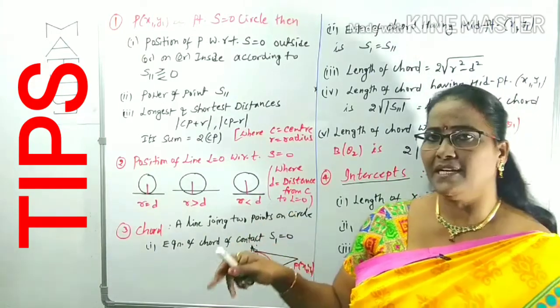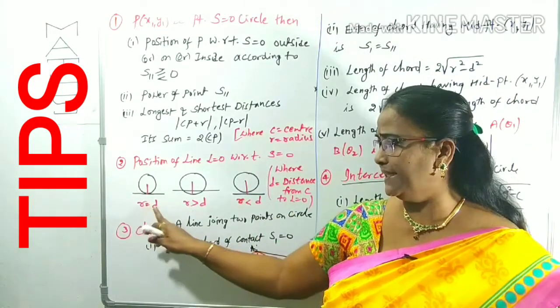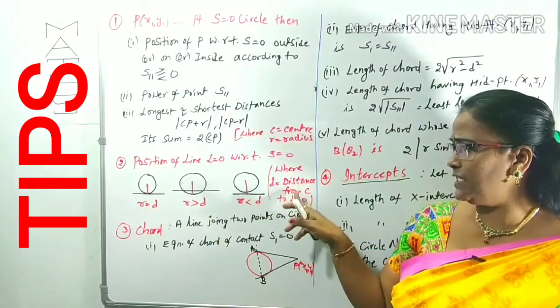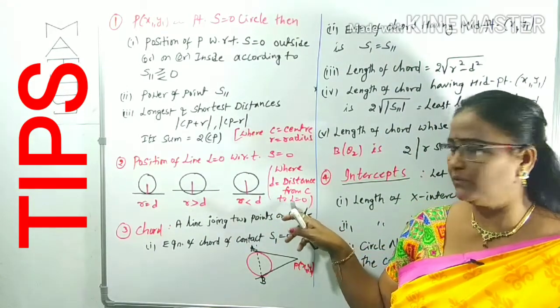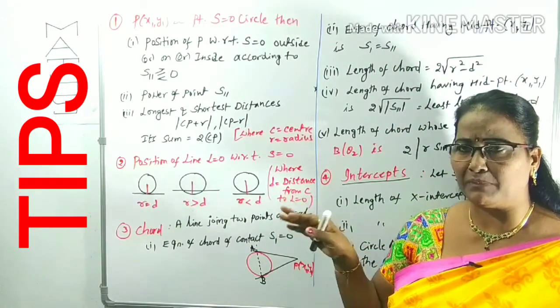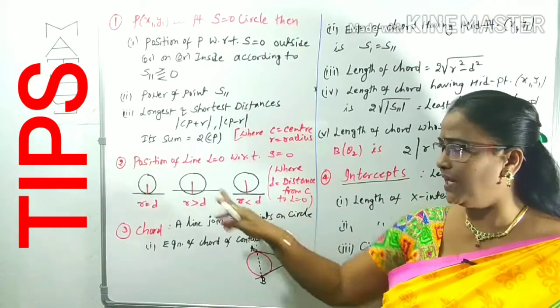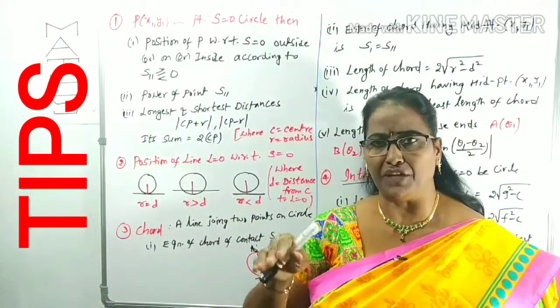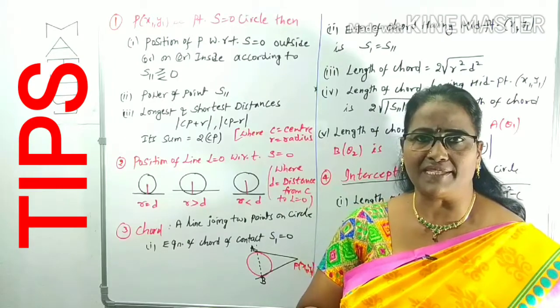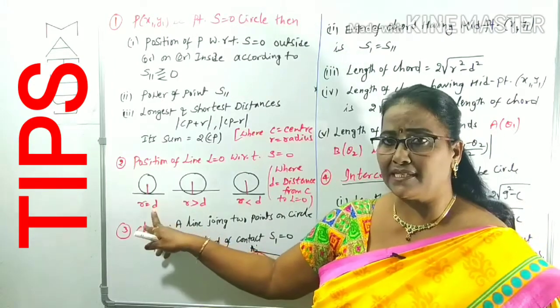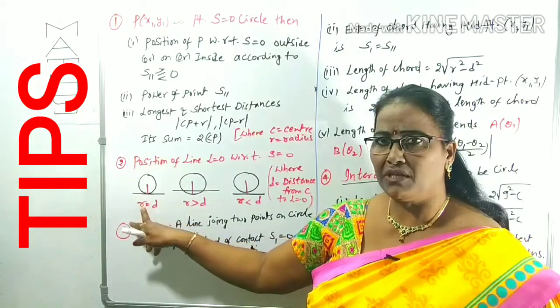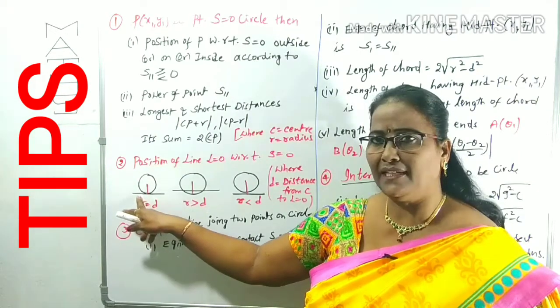In these cases, there will be a relation between R and D. Here D is simply the distance from the center to the line. What is D? D is the perpendicular distance from the center to the line. Whatever the line may be, we can find the distance from the center of the circle to that line. That is taken as D. So in this case, what you can observe is that R and D are equal when the line touches the circle.